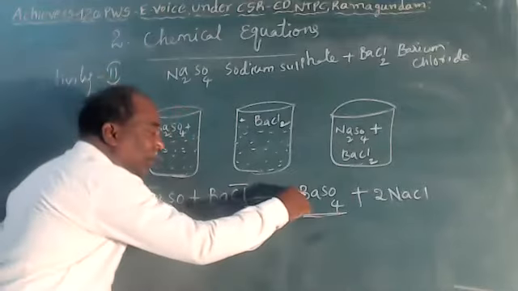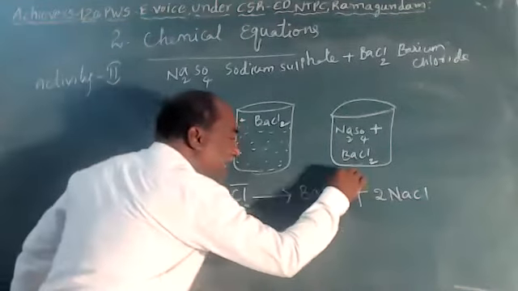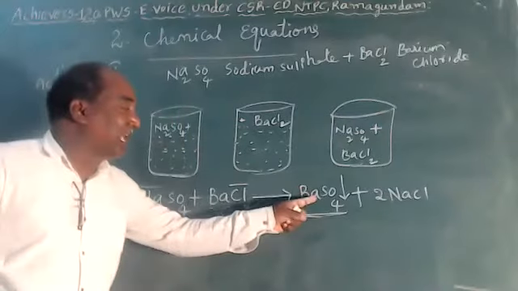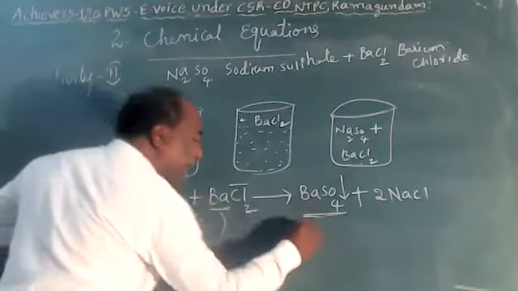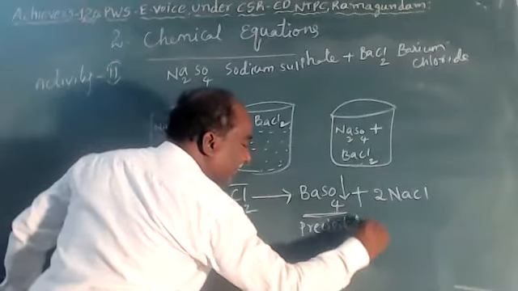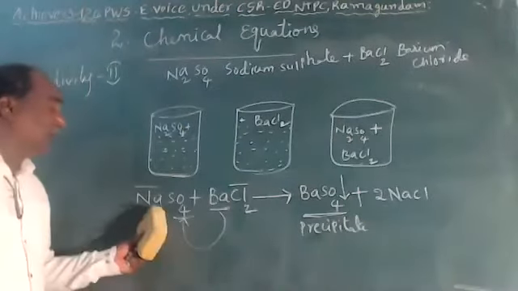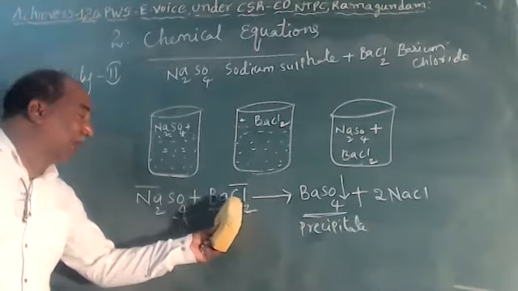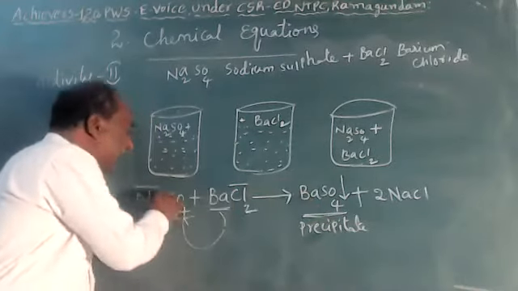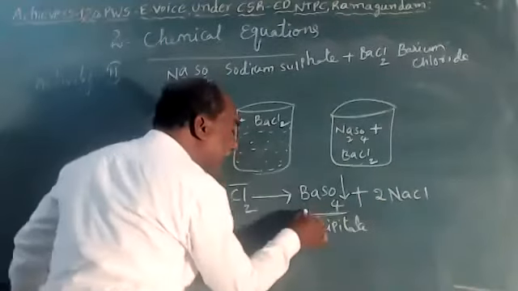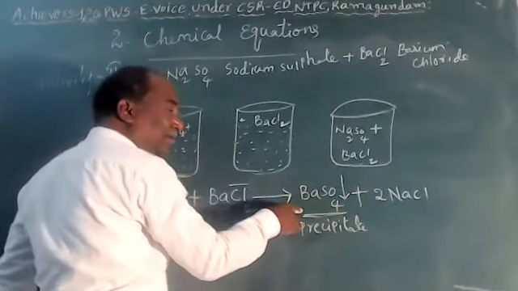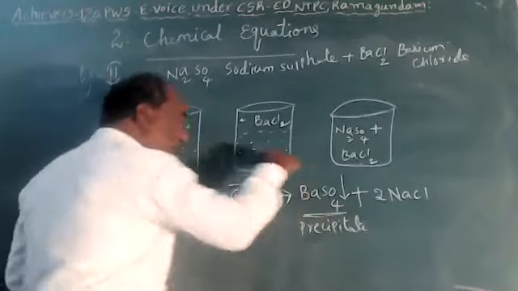The white color substance is nothing but barium sulfate. It is an undissolving substance. It means that in this reaction, barium sulfate precipitate is formed. It is a precipitate. Sodium sulfate plus barium chloride both react together, and barium sulfate is formed in this reaction along with sodium chloride. But here barium sulfate is an undissolving substance. It is a white color substance formed in the reaction.